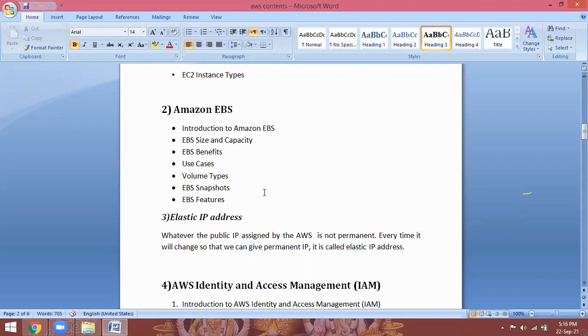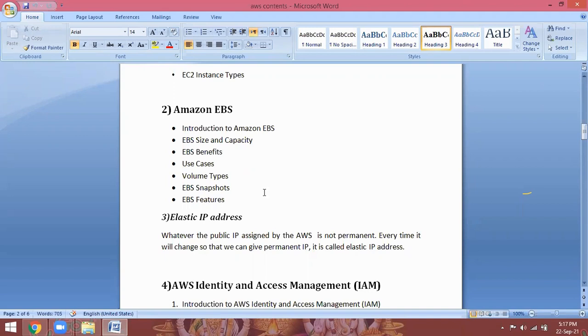I assign 2 terabyte to you, and you are a Windows administrator. With the 2 terabyte you can do 500 GB, 500 GB, 500 GB, 500 GB, 4 partitions. Or with the 2 terabyte you can do 1 terabyte, 1 terabyte, 2 partitions. As per your requirement, you can do the partitions. But our team's work is assigning the space to them. We attached a 2 terabyte volume. After that, they do the partitions and store their databases. Again, you have some work to do.